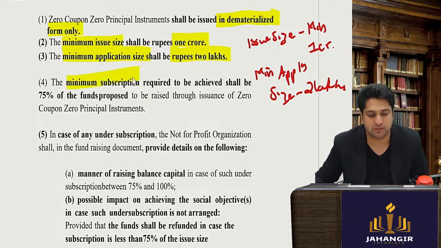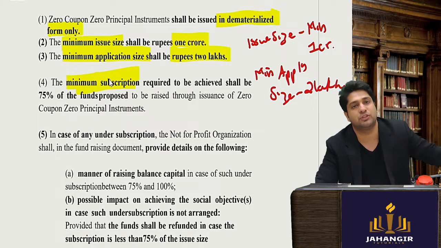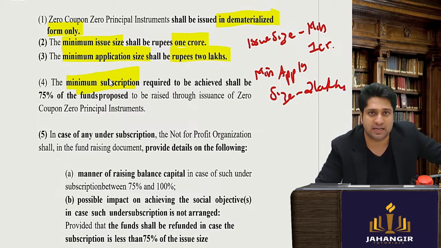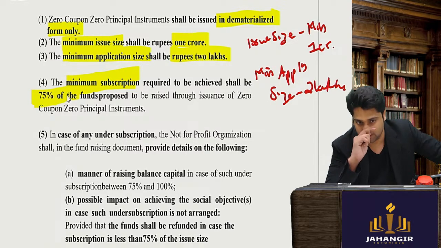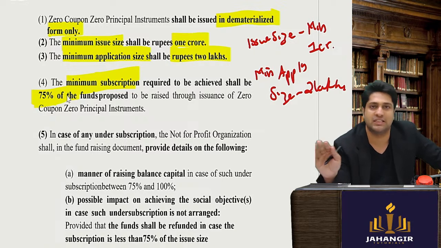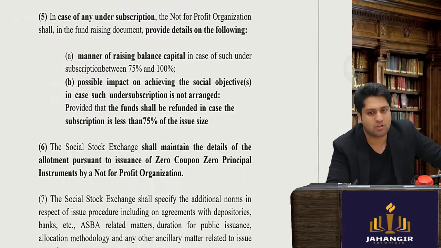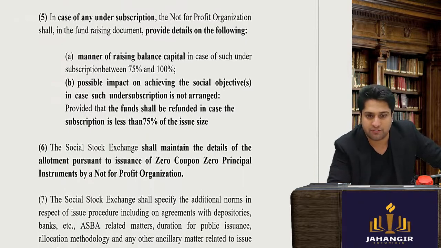The minimum subscription, normally can you tell me in public issues what is the minimum subscription? It is 90%, but here relaxation has been given. The minimum subscription is 75%. Okay, if 75% is not achieved, refund will have to be given to everyone. Why?